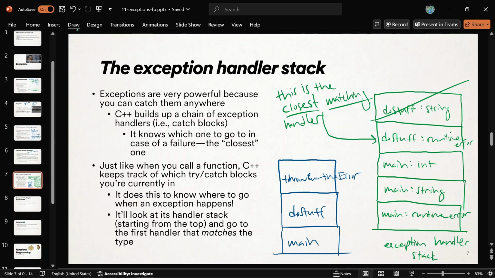Are there any questions about that? That is why it works. All right? And that's why exceptions are beautiful.